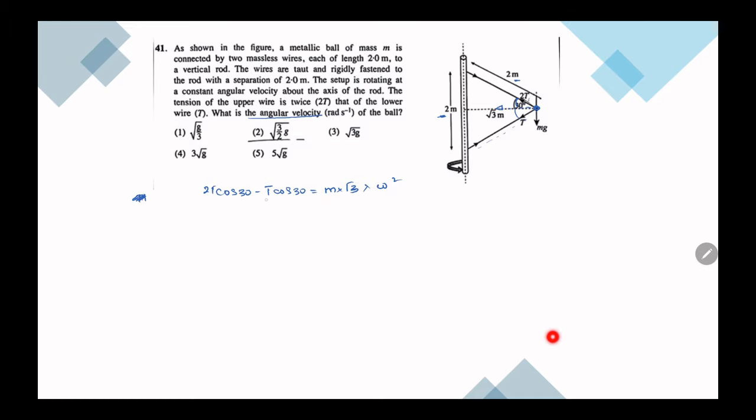So here I get t cos 30 m root 3 omega squared. Root 3 cancel. Then T over m into half is equal to omega squared. Now let's look at the vertical direction. In the vertical direction, 2t cos 60 is equal to mg plus t cos 60. So we get t cos 60 is equal to mg, cos 60 is half.